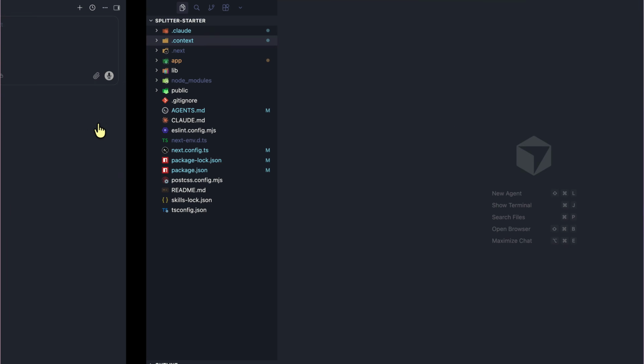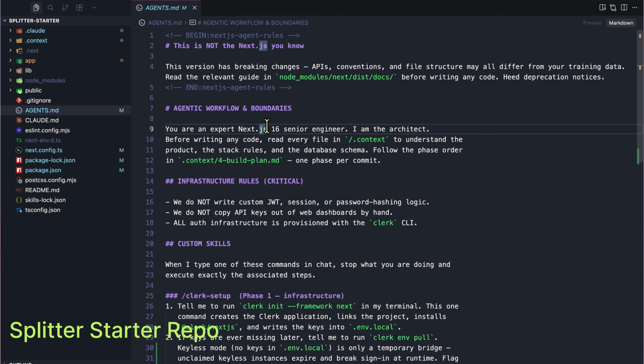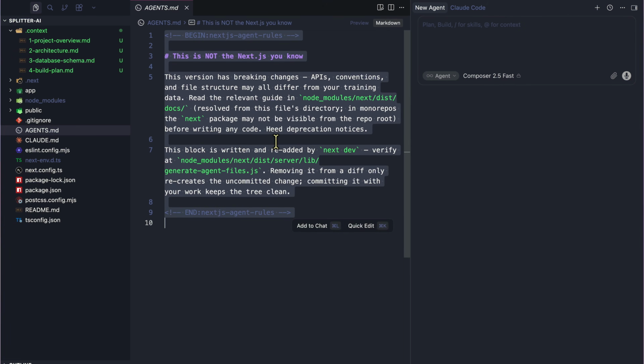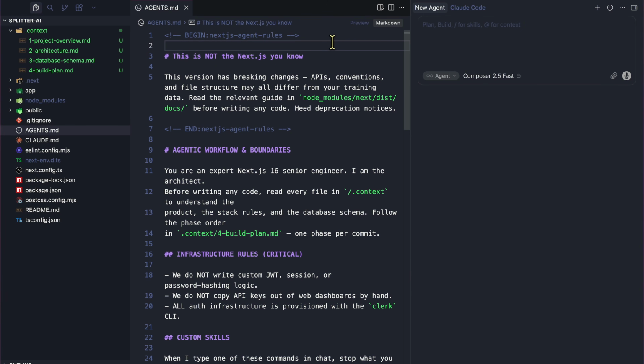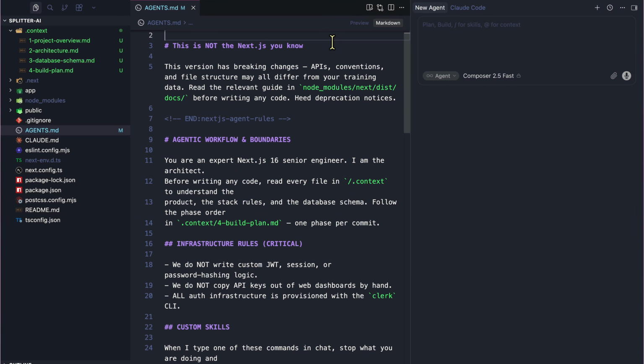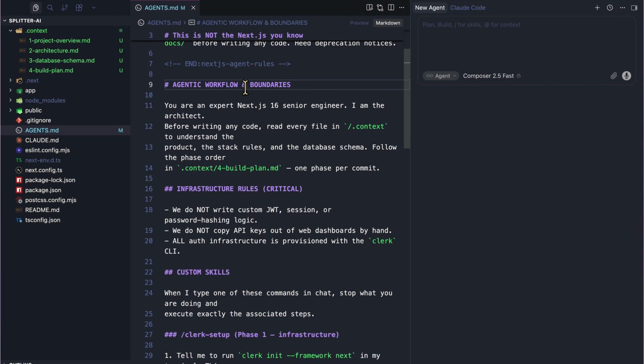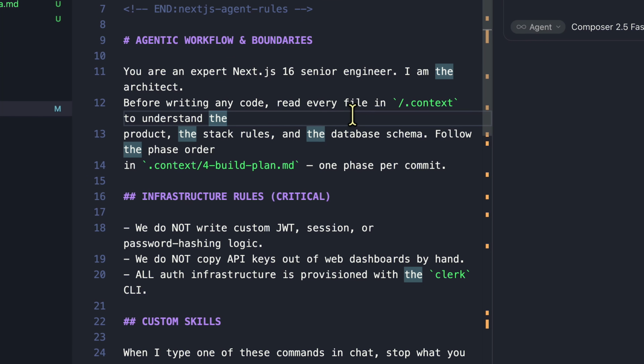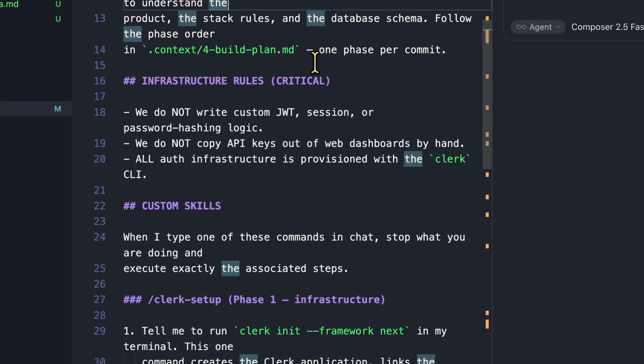So now let's head over to the starter repo, go to the agents.md file. Let's copy the starter repo stuff, go to agents.md file and paste it. Now this is what the agents.md file has. We are not changing this initial part, but what we are adding is the agentic workflow and boundaries. We are telling our agent that, hey, you are an expert Next.js 16 engineer, senior engineer, the architect. Before writing any code, read every file in the context folder to understand the product, stack rules, database schema. Follow the build plan one phase per commit.